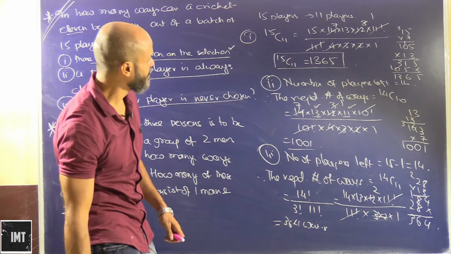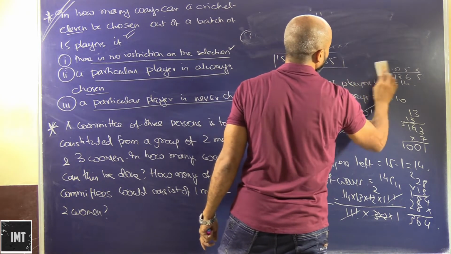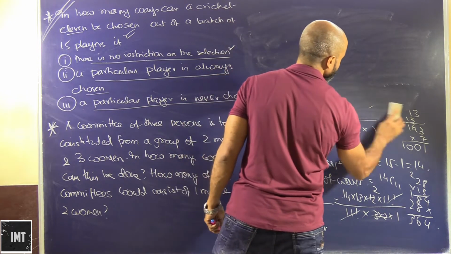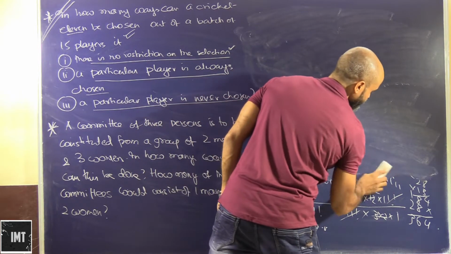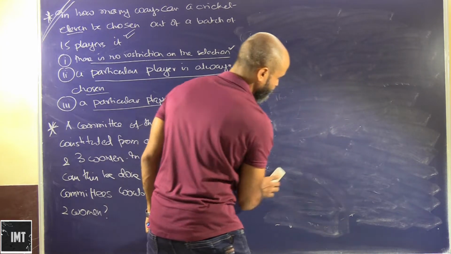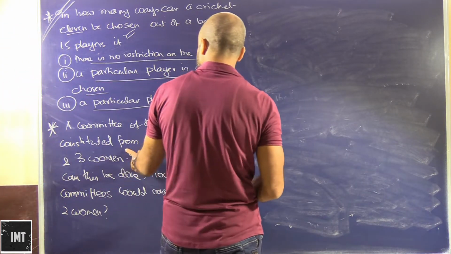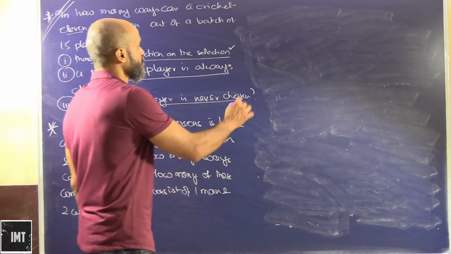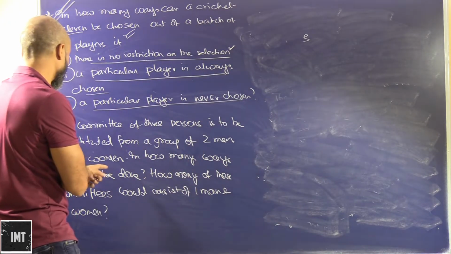Let's say we will do this one. Hardly any place left, so let me rub a little here and accommodate the second question here. A committee of 3 persons is to be constituted from a group of 2 men and 3 women. In how many ways can this be done?